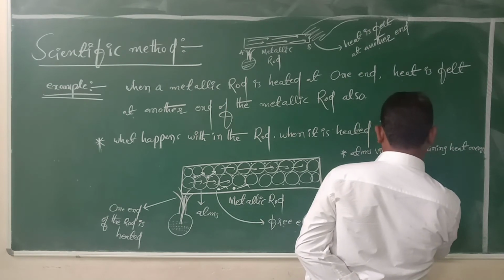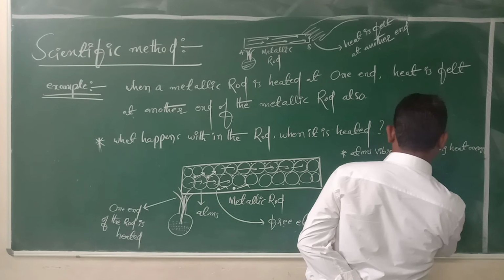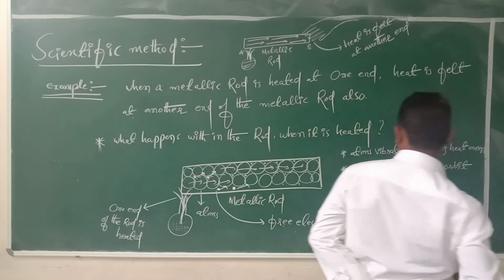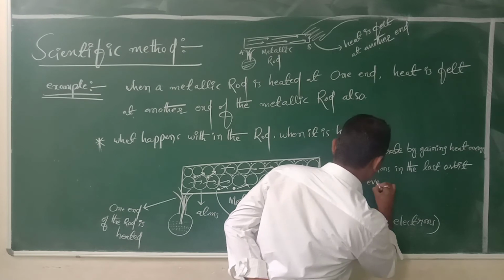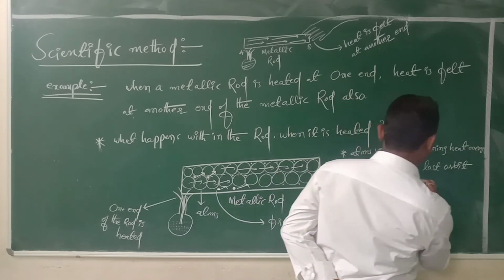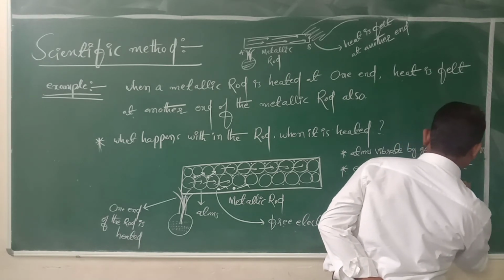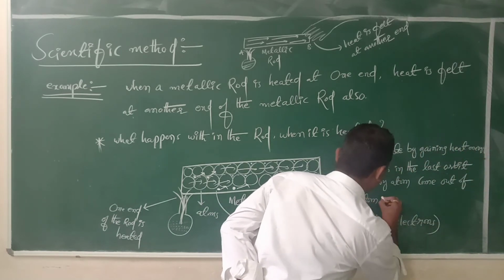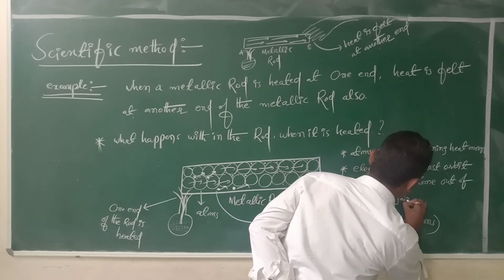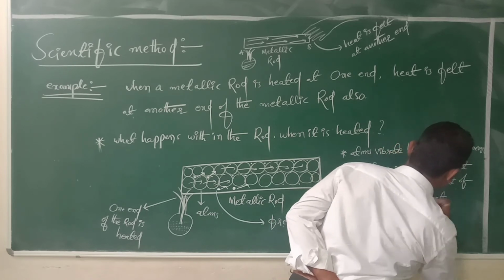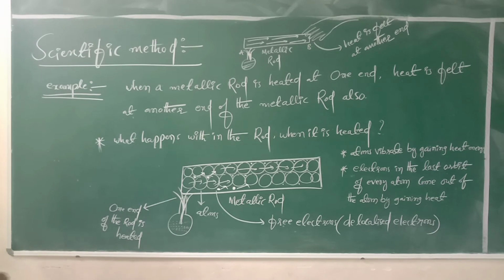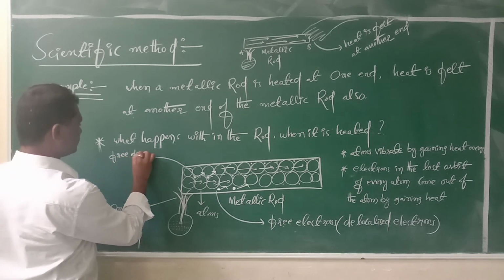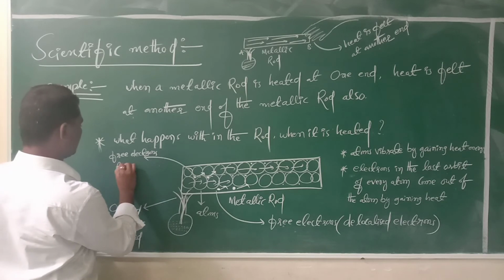Electrons in the last orbit of every atom come out of the atom by gaining heat.